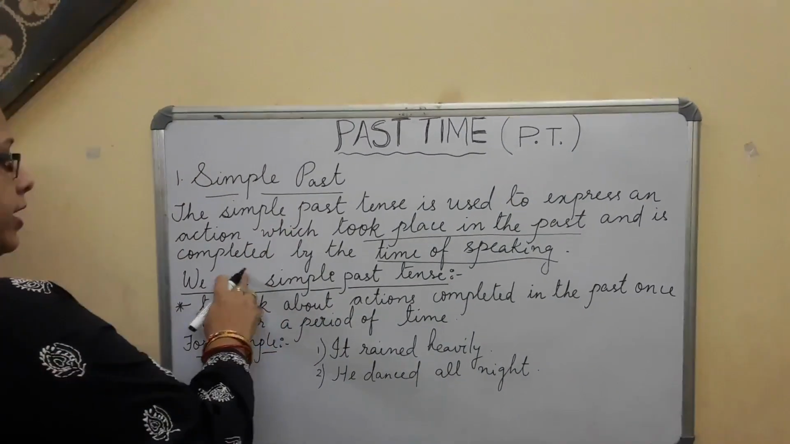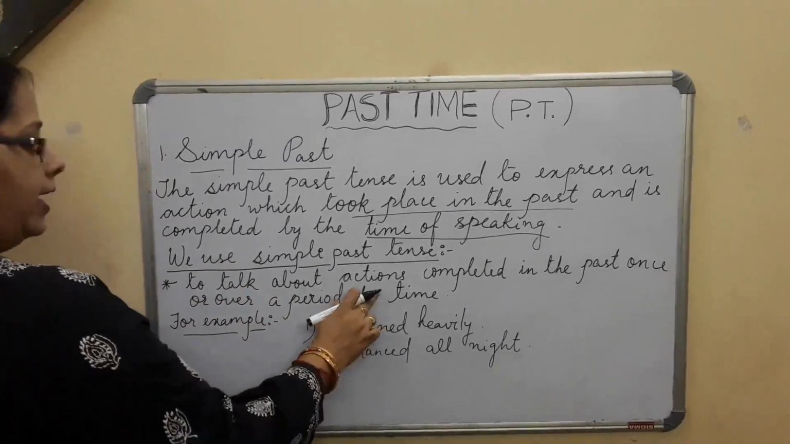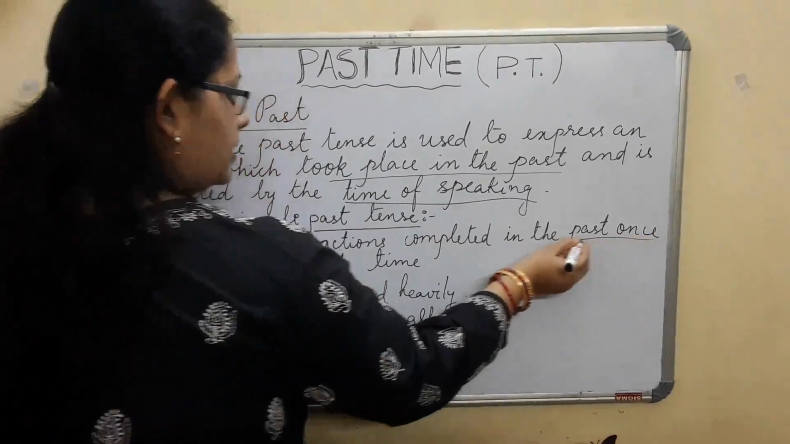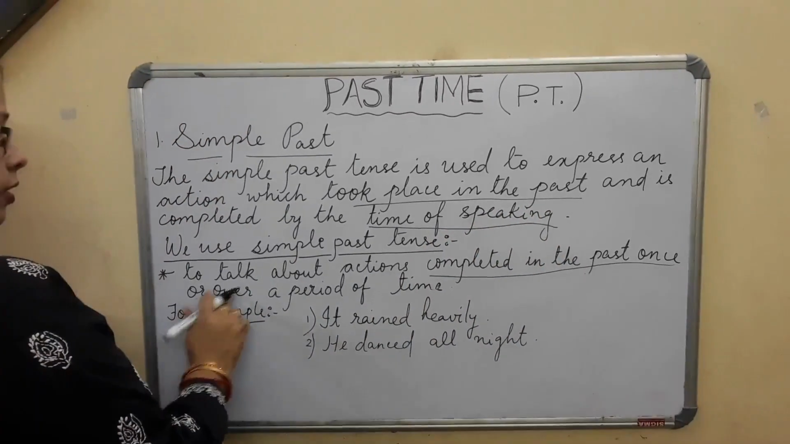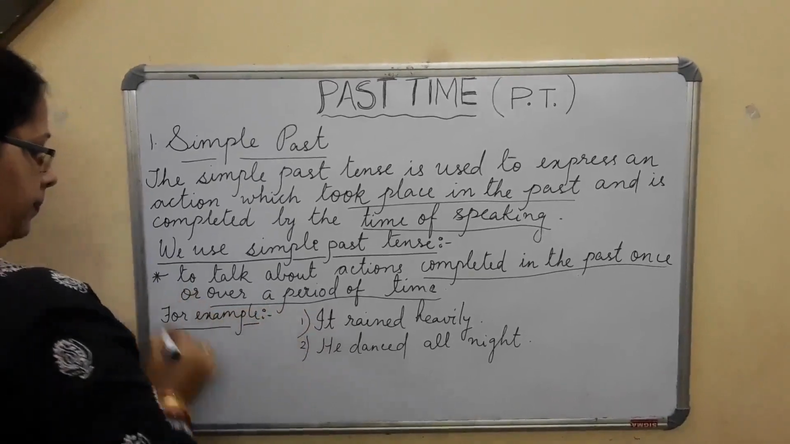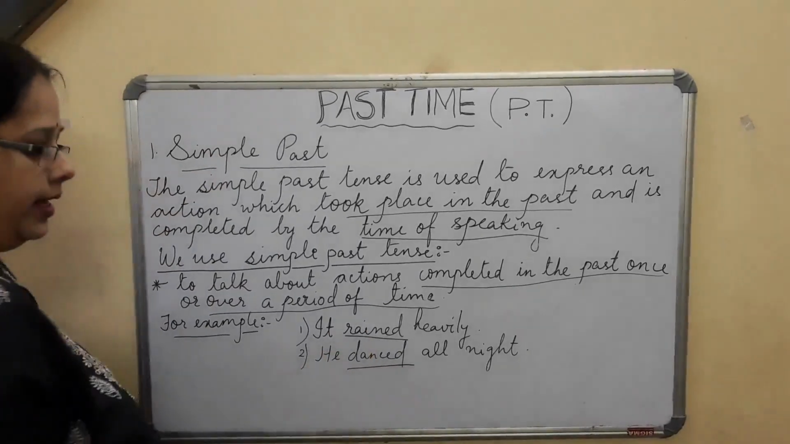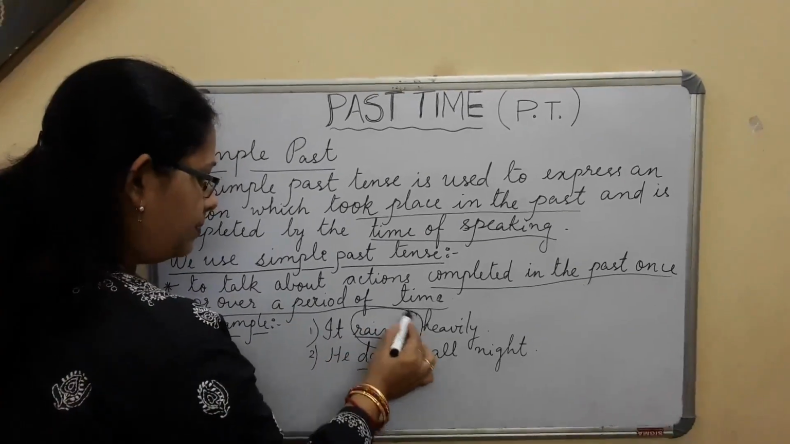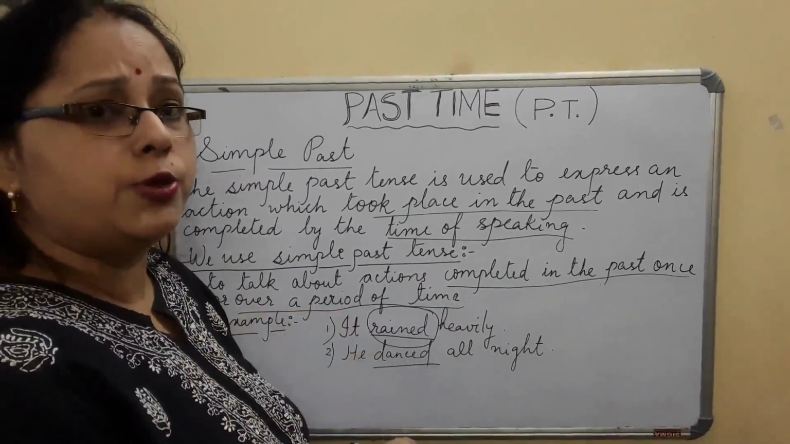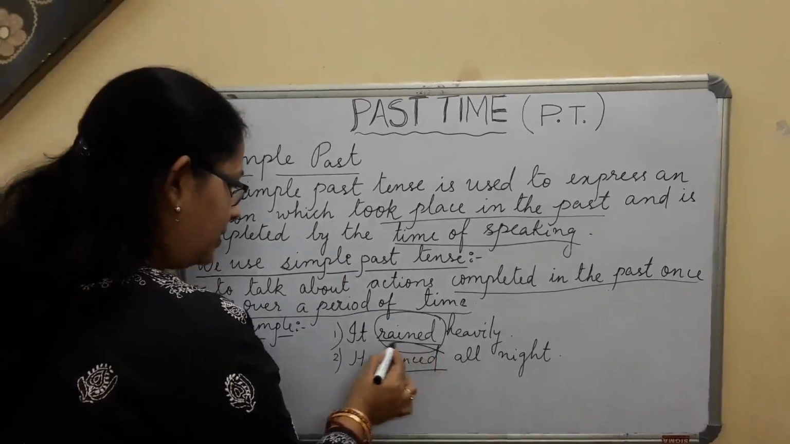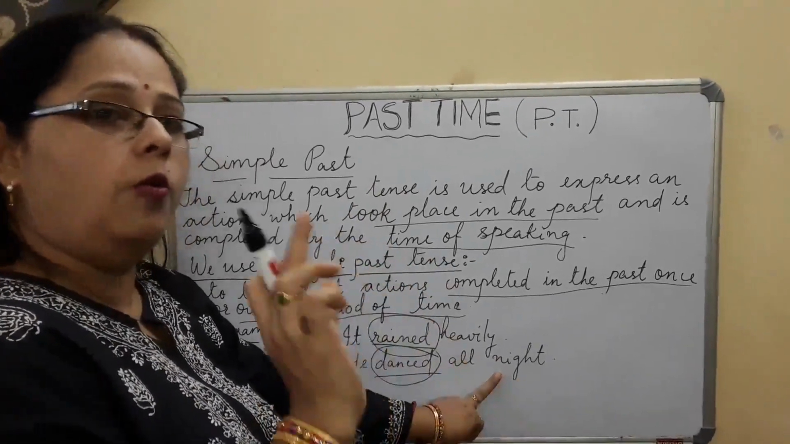Now where do we use this simple past? Let us see the first point, that is to talk about actions completed once in the past or over a period of time. Okay, so now, it rained heavily. He danced all night. So these are all past tense. That means beforehand it has रेन. अभी बारिश नहीं हो रहा है, पहले बारिश हुआ, 2 दिन पहले या 1 दिन पहले हमारा बारिश हुआ था. That is simple past. He danced all night. That means पूरी रात भर वो नाचा था. That is past. It is already over at the night time.